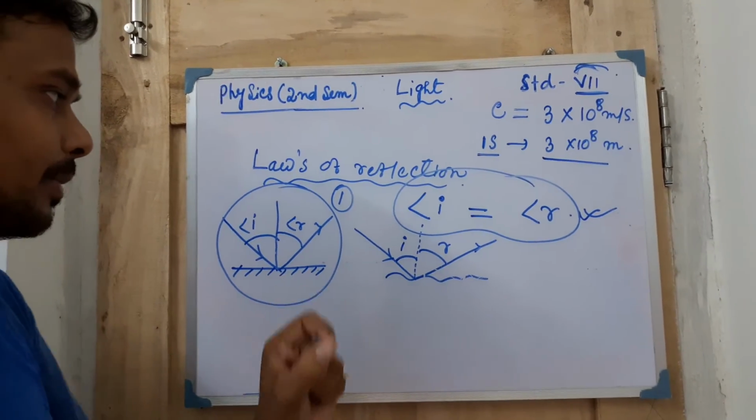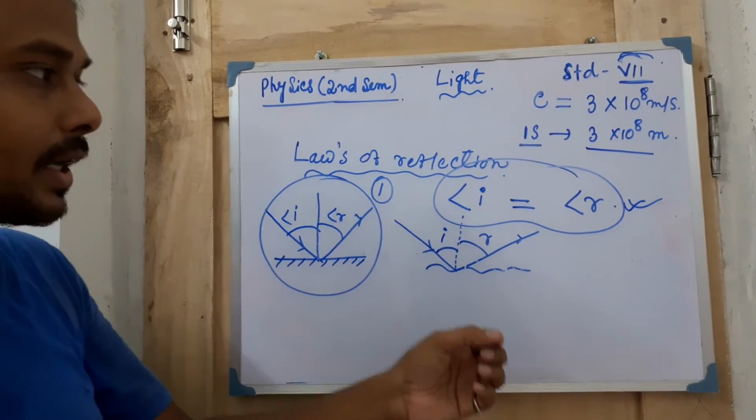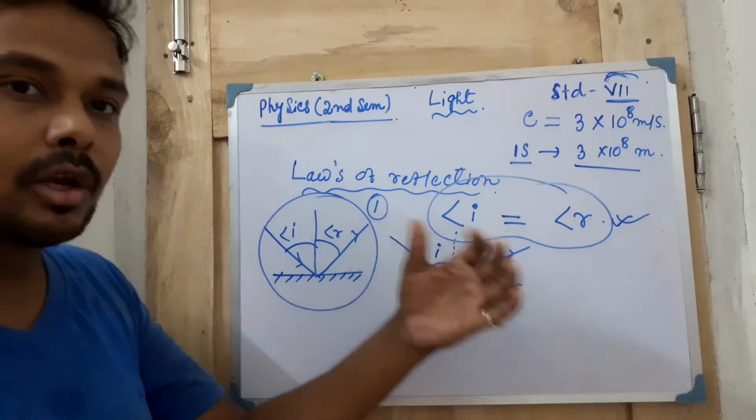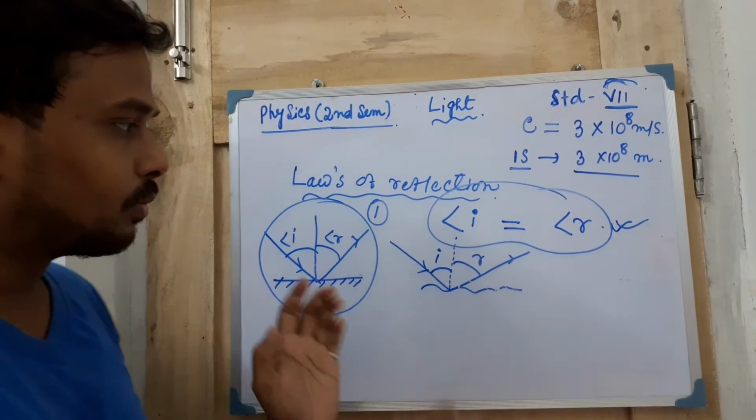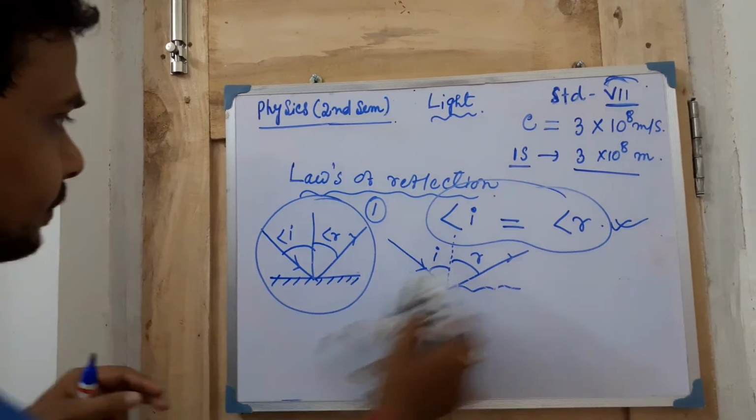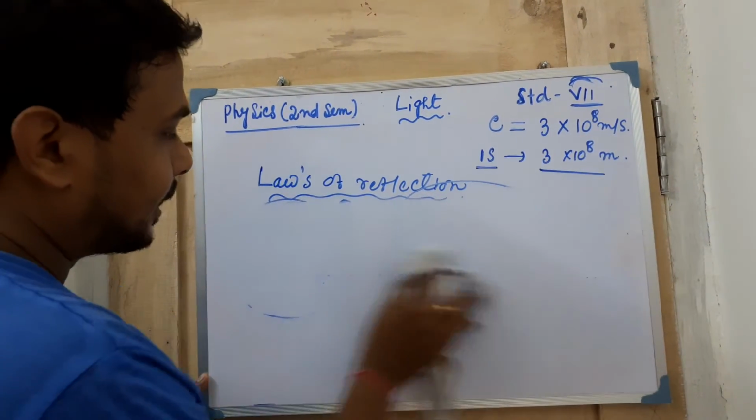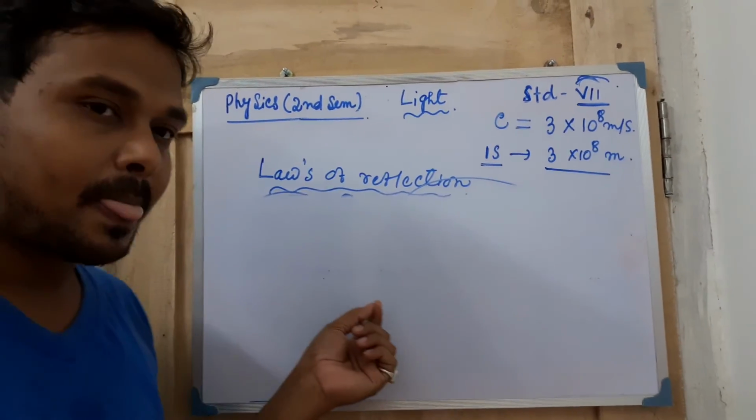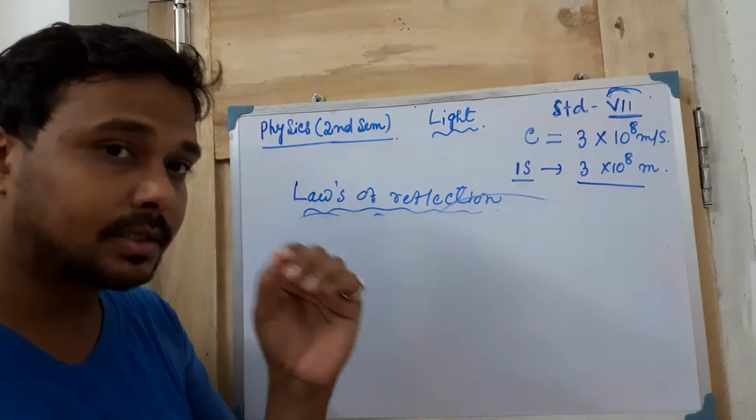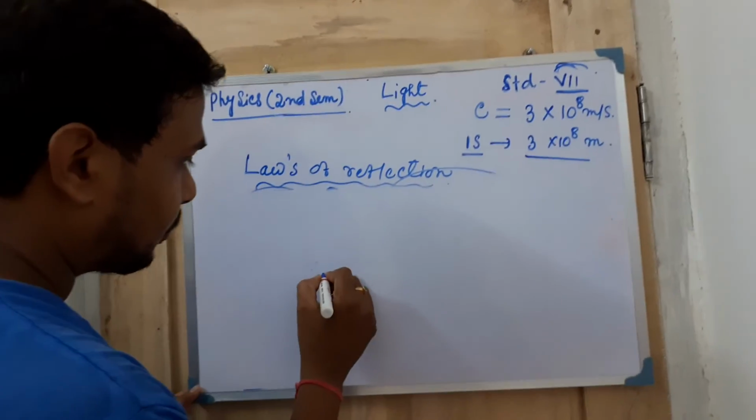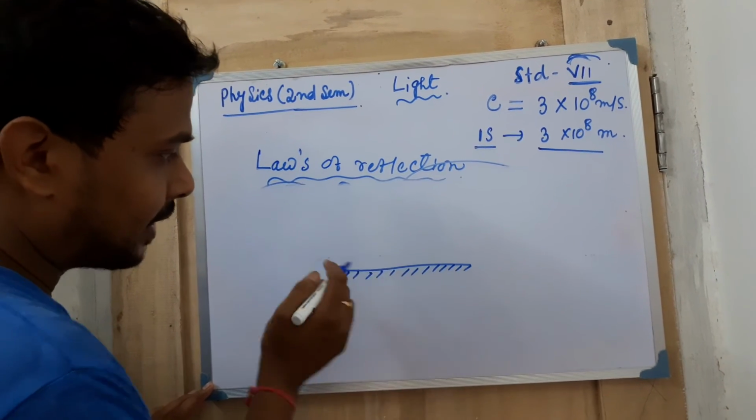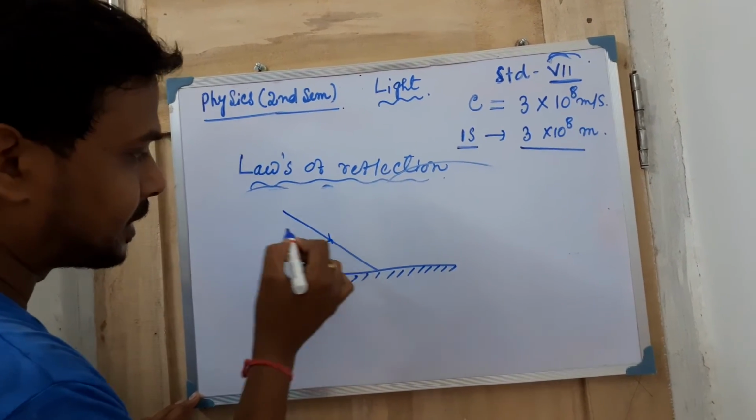Please try to remember this; it is very important. When you read about light, this law will come: the angle of incidence and the angle of reflection are both the same. So that is the first law. The second law tells that the incident ray, the reflected ray, and the normal all lie in the same plane. I am telling you this for regular reflection, and in diffuse reflection it will be the same also.